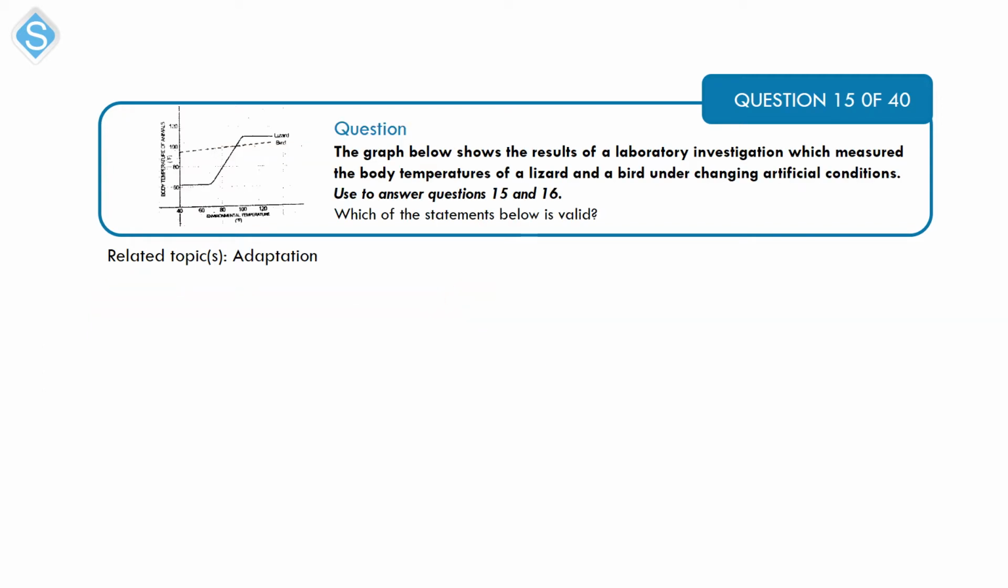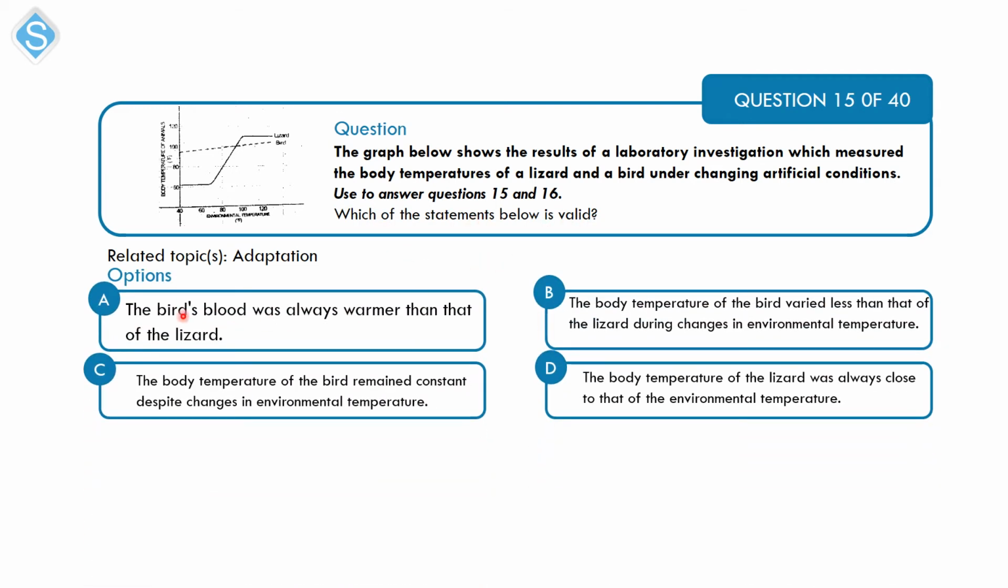Alright, this is a question on adaptation. The graph below shows the results of a laboratory investigation which measures the temperatures of a lizard and a bird under changing artificial conditions. So you have to use this graph to answer this question 15 and the next question 16. Which of the statements below is valid? You have A, the bird's blood was always warmer than that of the lizard. B, the body temperature of the bird varied less than that of the lizard during changes in environmental temperature. And C, the body temperature of the bird remained constant despite changes in environmental temperature. And D, the body temperature of the lizard was always close to that of the environmental temperature.